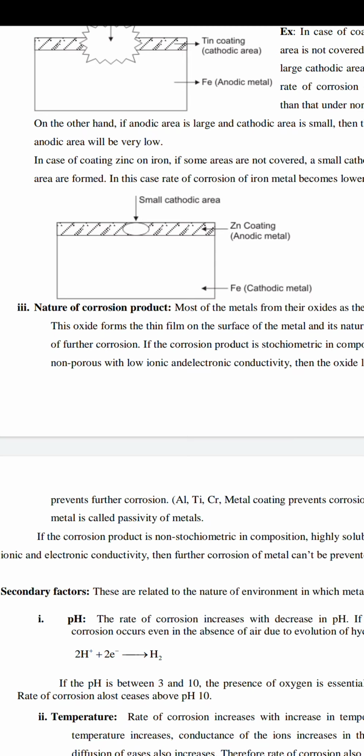What is the meaning of nature of corrosion product? It is stoichiometric, non-porous, highly insoluble, and of low ionic conductivity. There are four characteristic features.